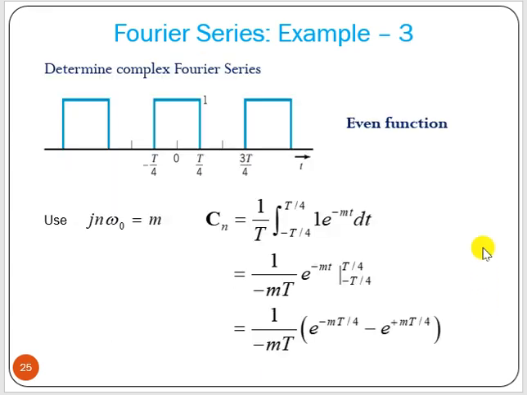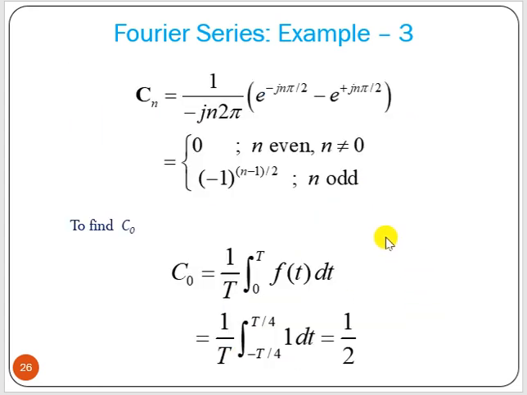Now say another problem. This is also an even function. So we have to find out cn, that is 1 by T, integral from minus T by 4 to T by 4, that is the range, and the value is 1, times e to the power minus jn omega 0 t, which we are considering as m. If you integrate that and put in the limits, you will get this particular expression. From that you can write: if n is even we will have 0, if odd we will have this particular value. We can find out c0 also, 1 by T, integral from 0 to T of f(t) dt. If you integrate that and put in the limits, you will get the value as half.